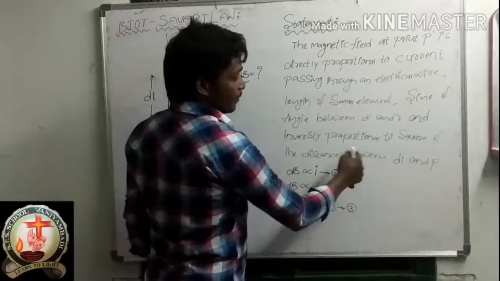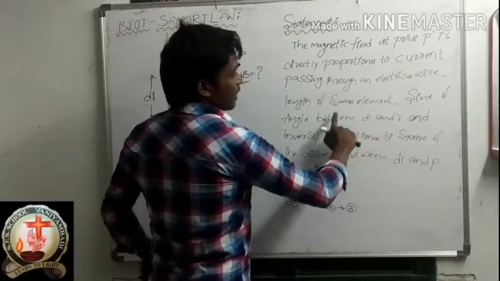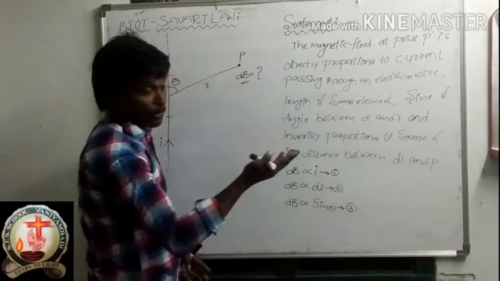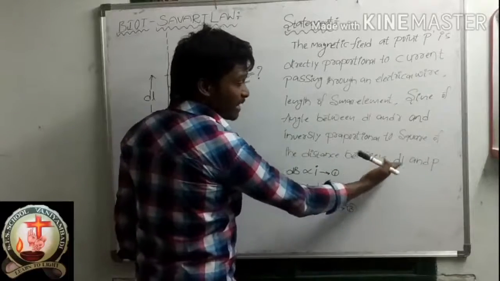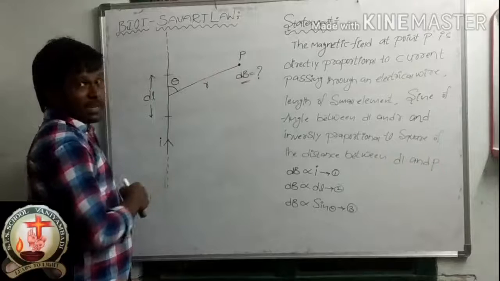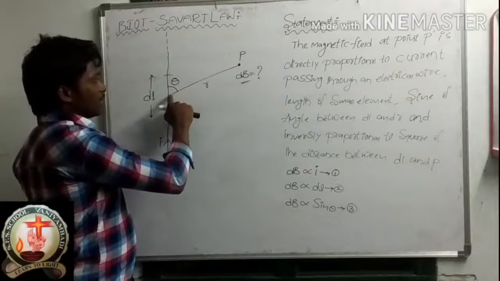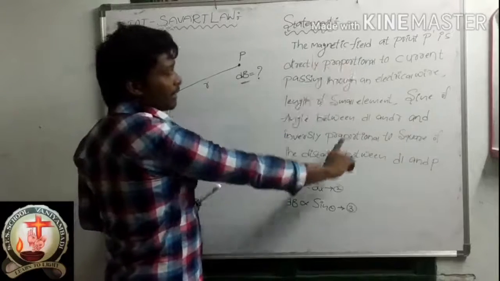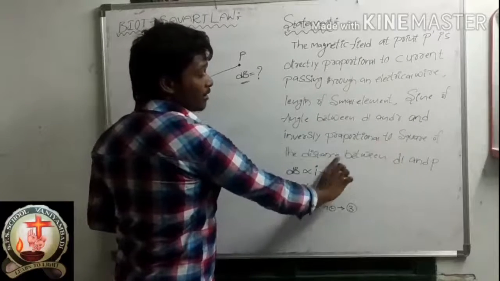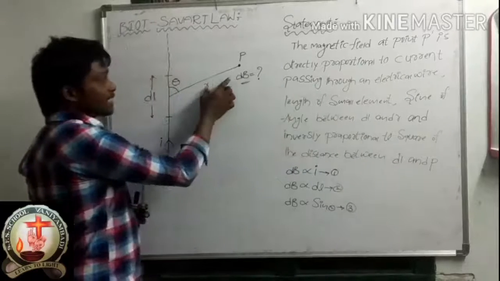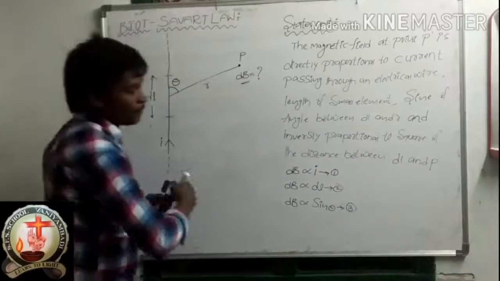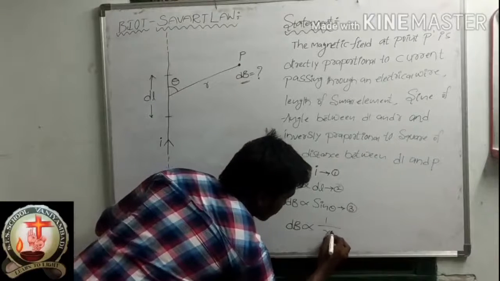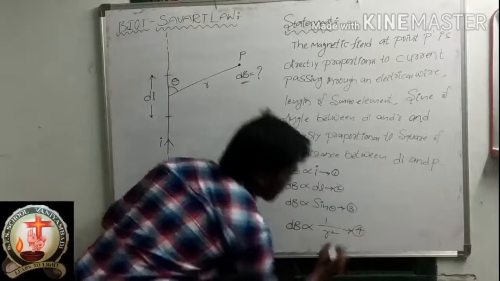And inversely proportional to the square of the distance between DL and P. Here, what is the distance between DL and P? This is the DL, this is the P. What is the distance here? R. So the magnetic field at point P is inversely proportional to the square of the distance between DL and P, which means R square only. So dB is inversely proportional means what? 1 by R square. Equation 4.